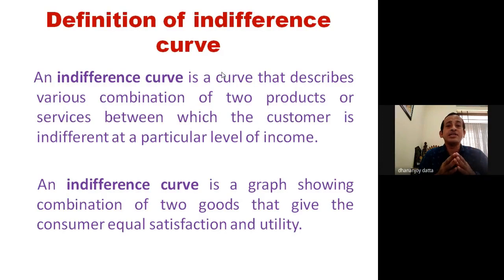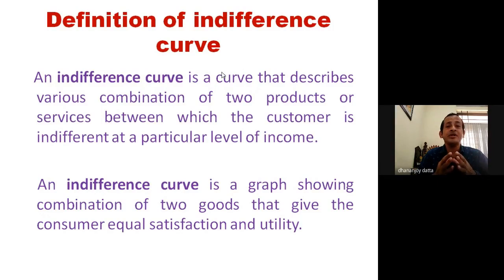That we'll understand through graphical presentation also. Before that, we'll go through the indifference curve definition from another point of view: an indifference curve is a graph showing combinations of two goods that give the consumer equal satisfaction and utility.